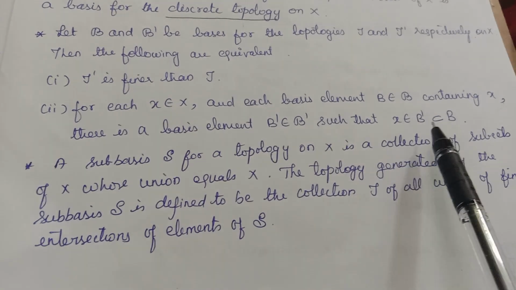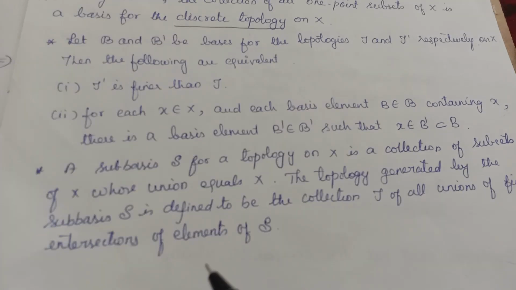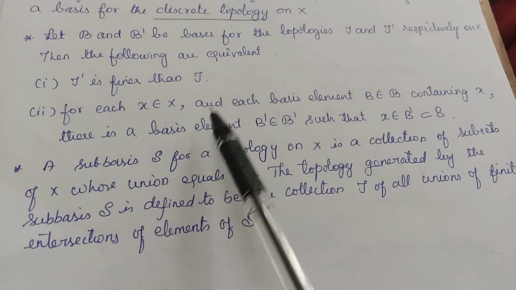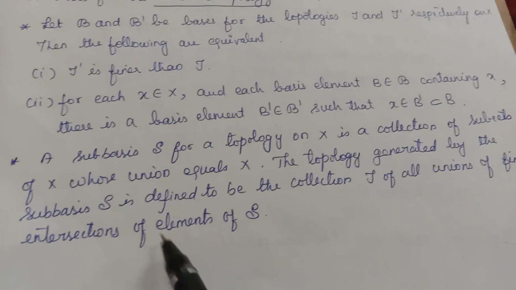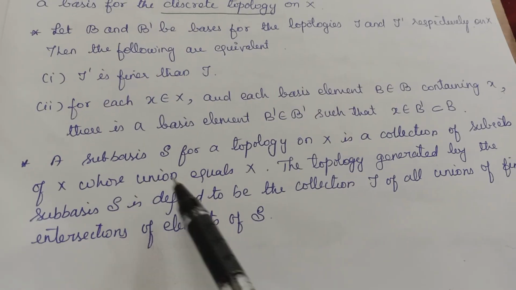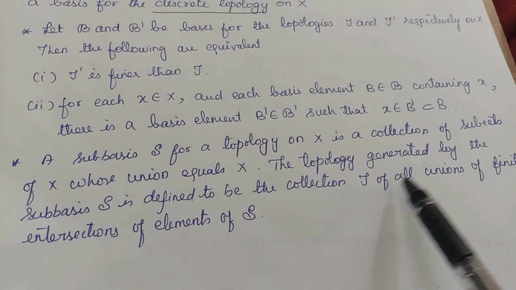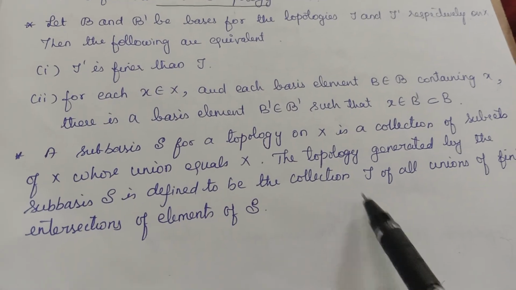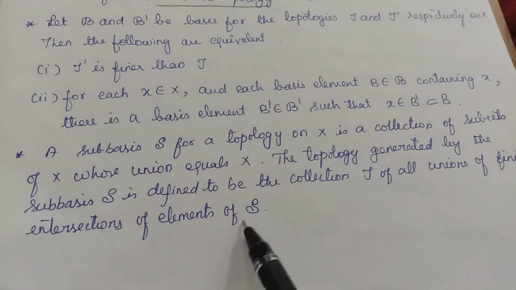B dash is contained in B. That is, x belongs to B dash contained in B. Okay, next one, a similar concept is the subbasis. A subbasis S for a topology is a collection of subsets of X whose union is equal to X. The topology generated by a subbasis is defined to be the collection of all unions of finite intersections of elements of S.